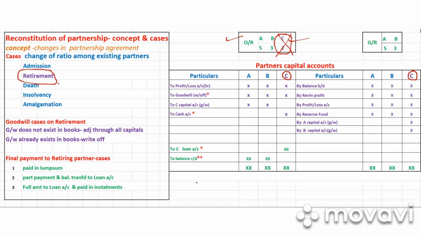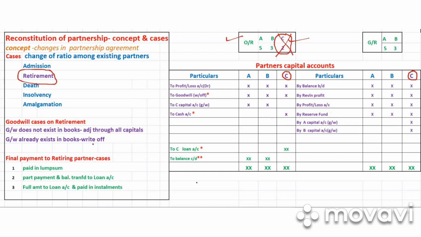In the case of admission, we have seen that only the old partners will be getting it, the new partner will not be getting anything. Why? Because the new partner was not part of the old business. But in this case, the retiring partner is part and parcel of that existing business. He was very much there. So he should be getting a share of revaluation profit or loss, whatever the case may be, right?